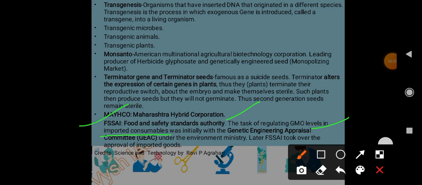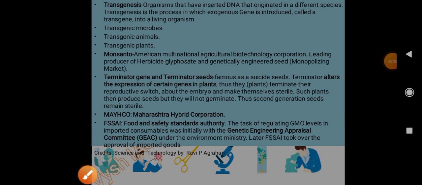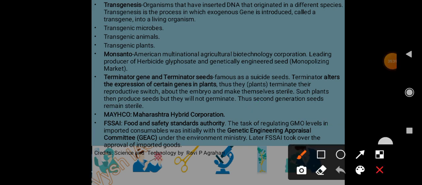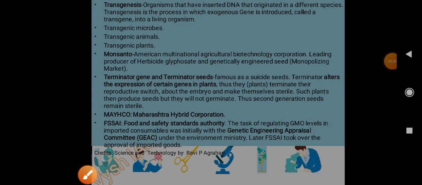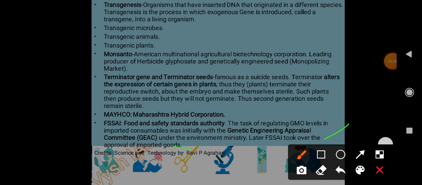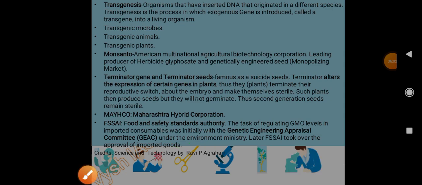Means among the consumer goods which are imported, consumables means some edible things that we eat, okay, in those consumables which are imported, how much GMO level is in that is checked by FSSAI. Earlier, initially it was done by Genetic Engineering Appraisal Committee, okay, GEAC, which came under Environment Ministry, but later FSSAI took over the approval of imported goods. Okay, now FSSAI sees all that, okay, imported consumables.